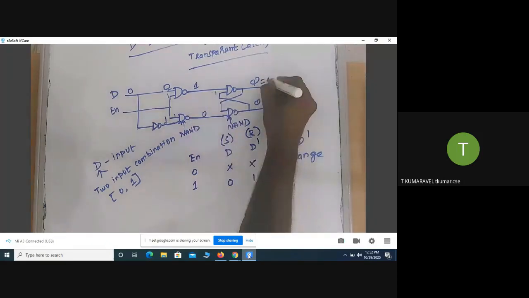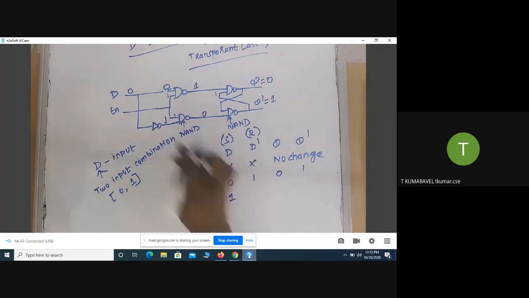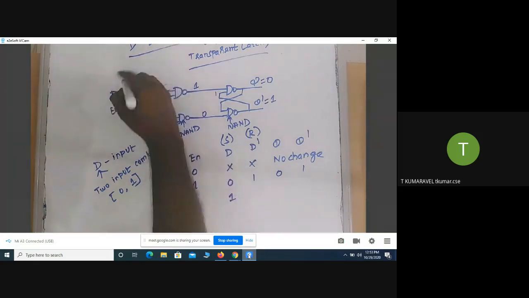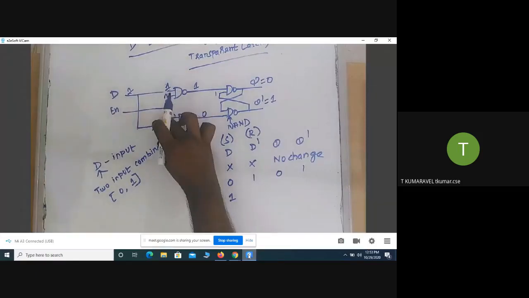So what do you understand? If the input is 0, it produces the output as 0 and 1. Suppose my enable input is 1 and the user provides the input as 1. The user-given bit is 1 and the enable bit value equals 1. Here an inverter is there.